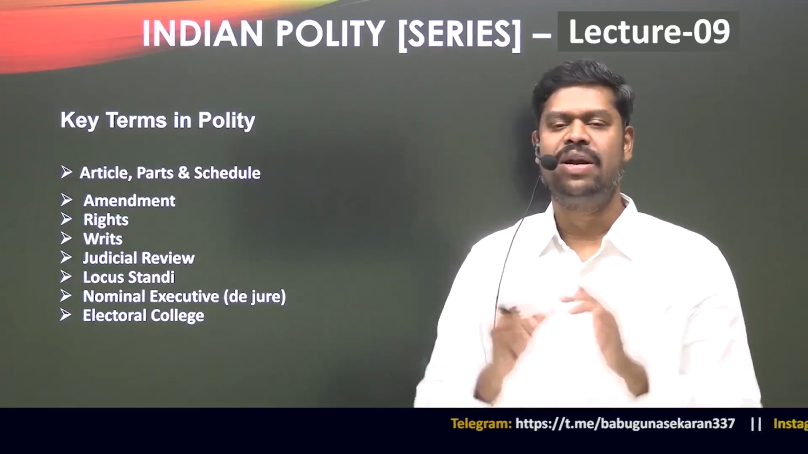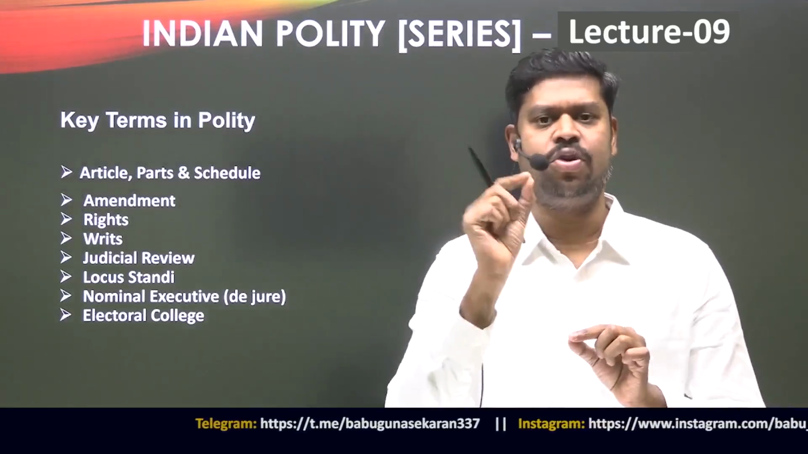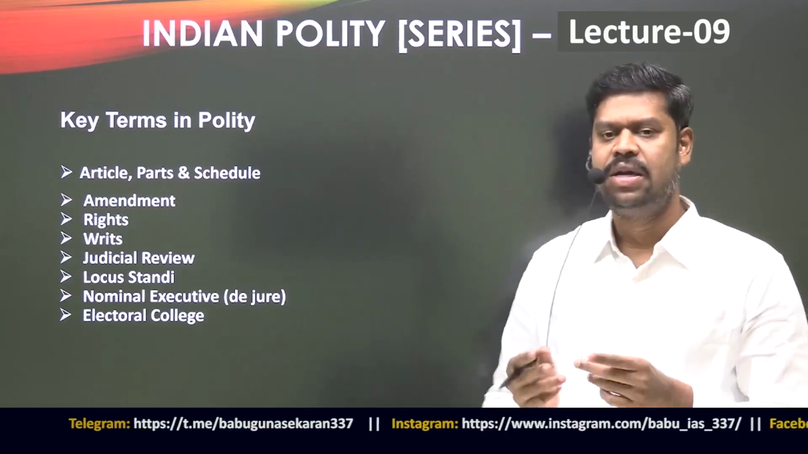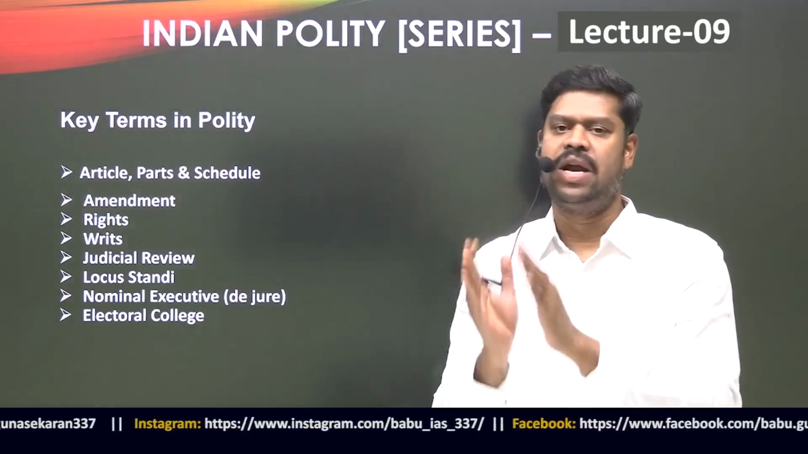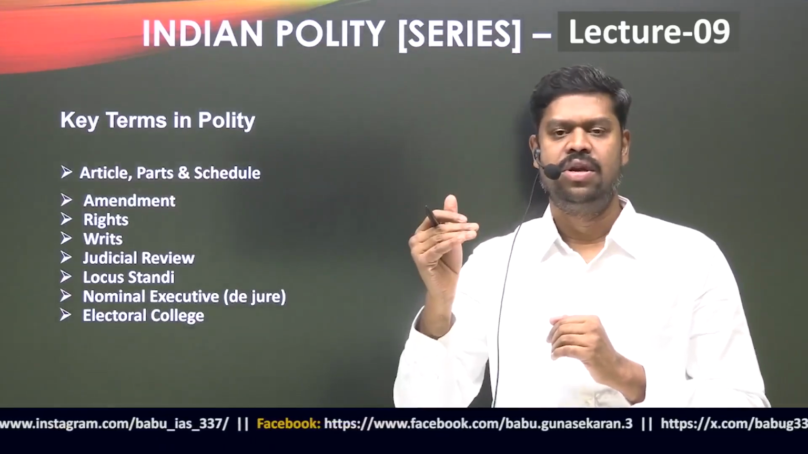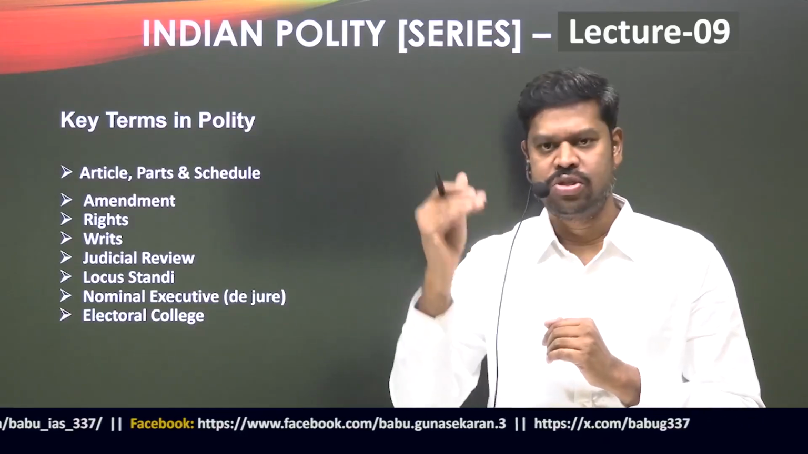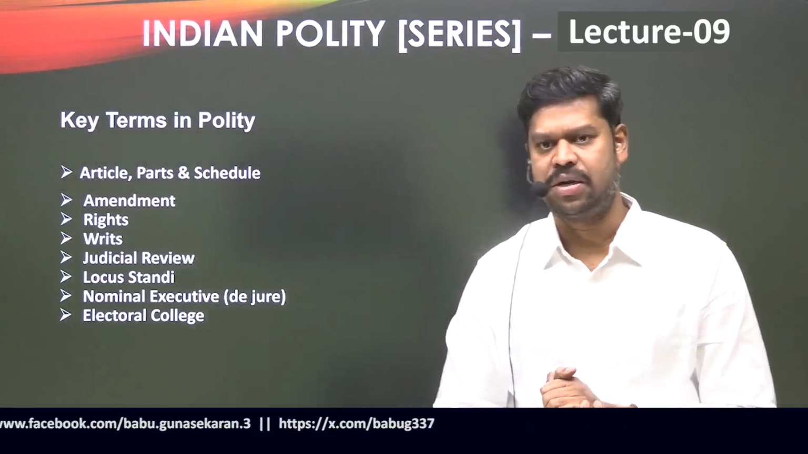Part is nothing but a collection of rules. Every article is a single specific rule. But what is a part? A part is a collection of rules which deal with a specific matter. There is a relation between certain articles, and those related articles or rules are put together in a specific part, and that's basically what is called a part.